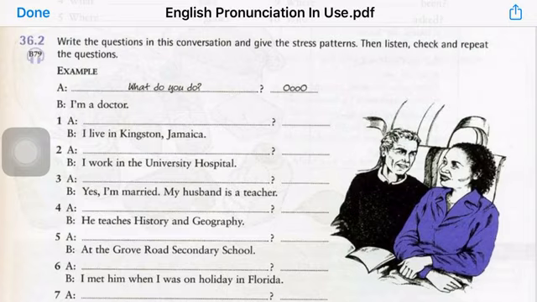Number three, the sentence is yes, I'm married. My husband is a teacher. So what do you think the question would be? The question could be something like, are you married? Are you married? And this question is a yes-no question composed of three words.